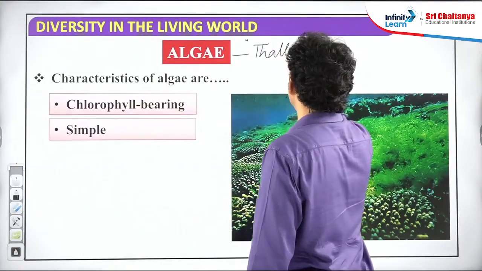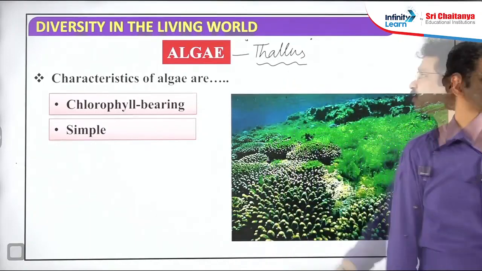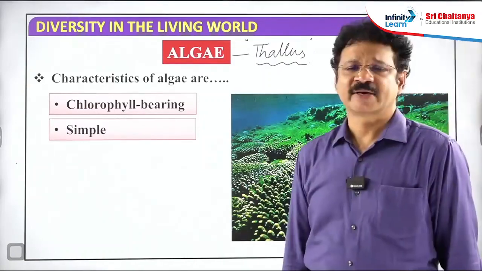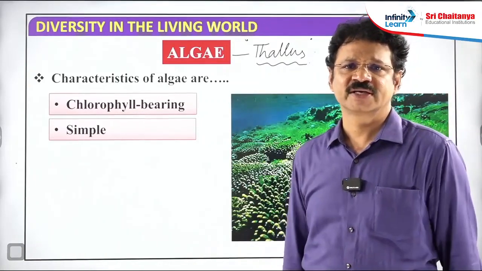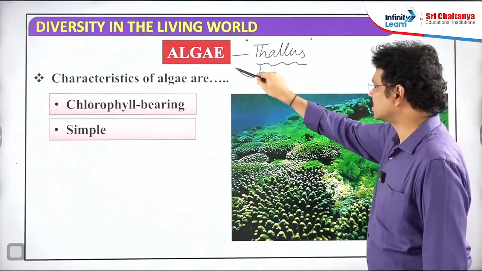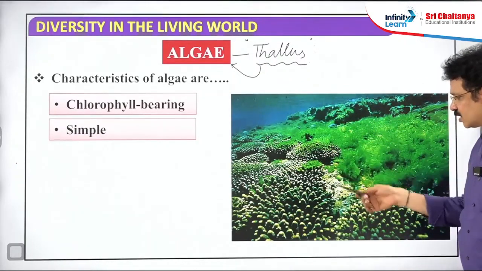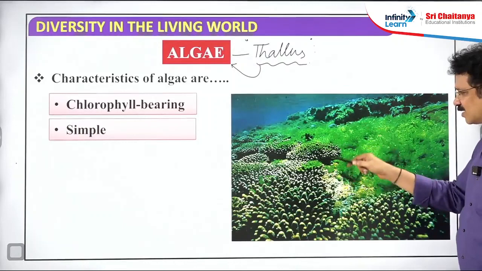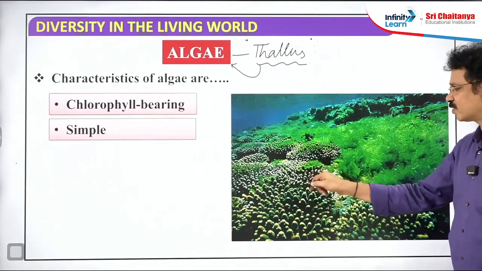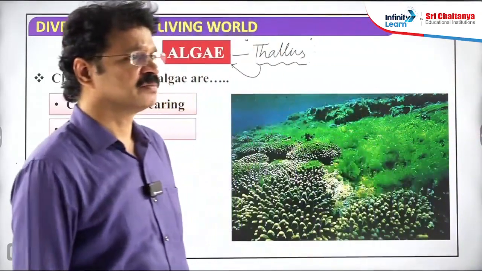Can you give a definition of thallus from an examination point of view? What is thallus? Thallus is a plant body not differentiable into root, stem, leaf like structures. The plant body which cannot be differentiated into root-like, stem-like, leaf-like structures, that is the thallus. Presence of thallus is one of the major characteristic features of algae. Observe here: no root, no leaf, just a green colored, large slimy mass found on the surface of water, inside water, and wet localities, fully moist localities, also covered with a green colored mass.